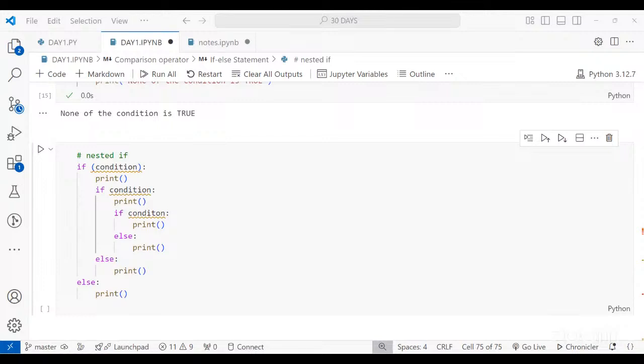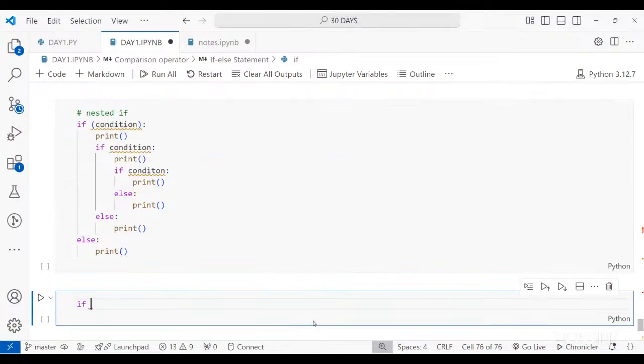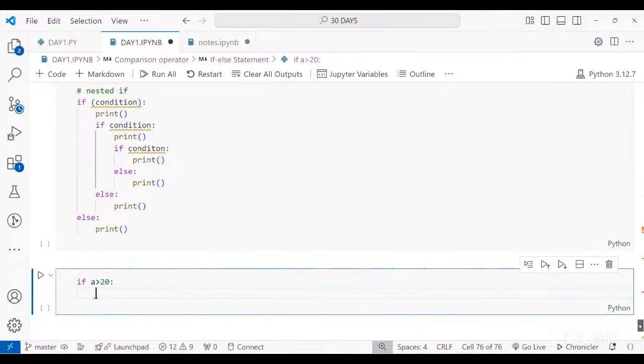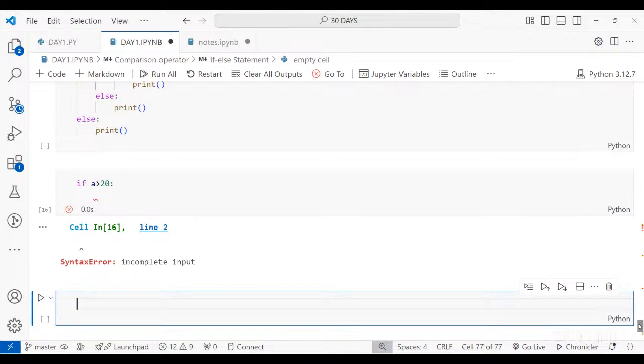Now let's say there are some cases where you just want to check something, like I'm just practicing. At that time, you can use a pass statement. There is a pass keyword that you have to mention, because if statements cannot be empty. Suppose I'm writing if a is greater than 20, and I don't know what to write next. I just want to check whether this single line of code is correct or not. If I run this, it will say syntax error, because you have to write it completely. If you don't complete it, it will give you a syntax error.